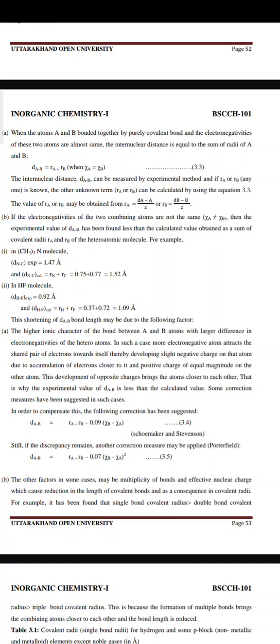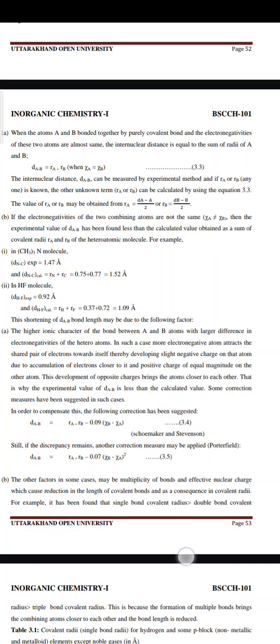The value of R_A or R_B may be obtained from R_A = d(A-A)/2 or R_B = d(B-B)/2. If the electronegativities of two combining atoms are not the same, then the experimental value of d(A-B) has been found to be less than the calculated value obtained as a sum of covalent radii R_A and R_B of the heteroatomic molecule.